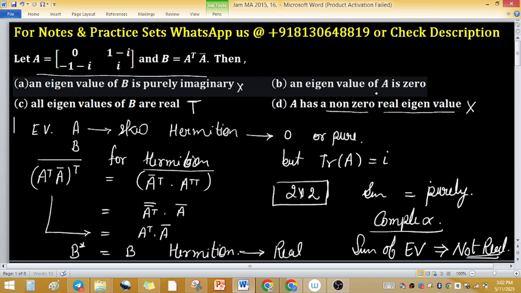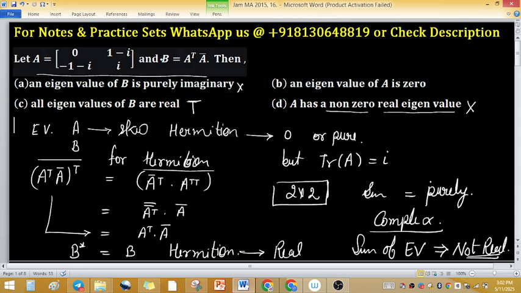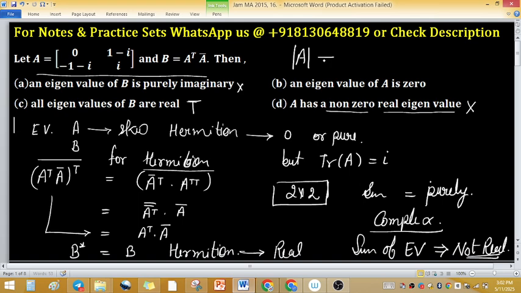You have to check the determinant of matrix A. The determinant of matrix A is 2, and the determinant is the product of eigenvalues.